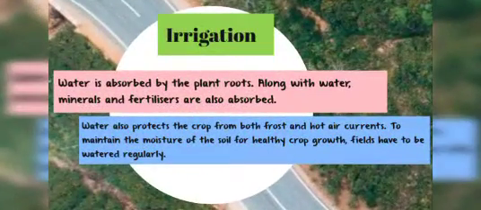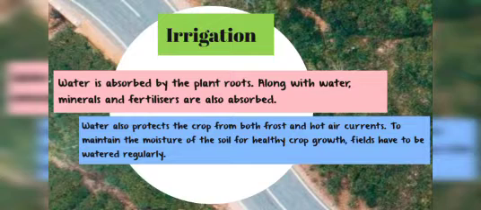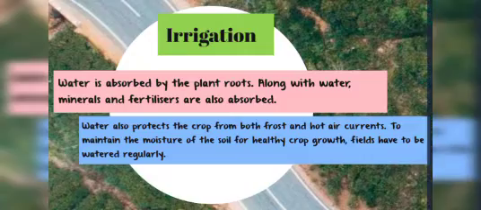Irrigation. Water is absorbed by the plant roots. Along with water, minerals and fertilizers are also absorbed. Water also protects the crop from both frost and hot air currents. To maintain the moisture of the soil for healthy crop growth, fields have to be watered regularly.